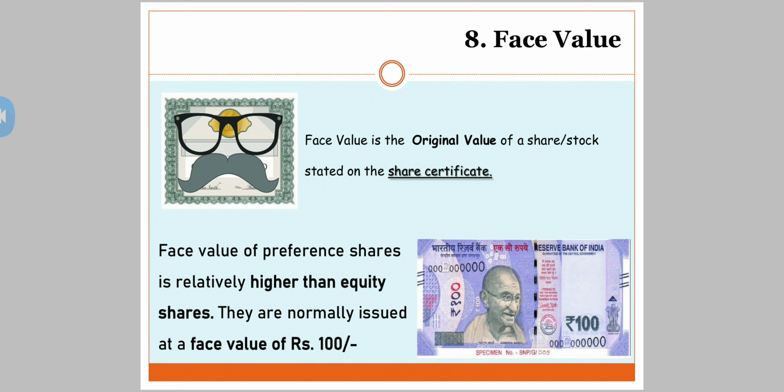But when compared with preference shares, face value of preference shares is relatively higher than equity shares. They are normally issued at a face value of rupees 100. So now you have to remember 2 things. Equity share capital, rupee 1 or rupee 10. Preference share capital, higher than equity share, and it's normally issued at rupees 100.